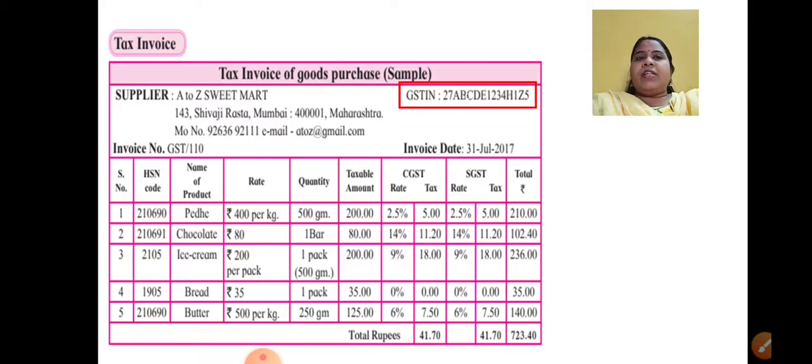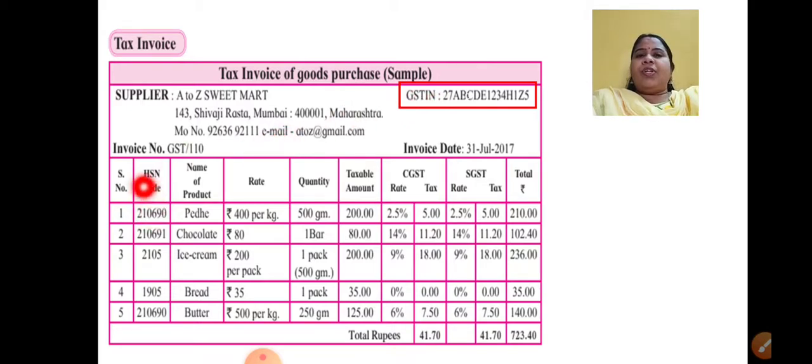Now see, in a tax invoice, what are the things that we have to mention? A supplier address. Whoever is supplying, that person's address has to be mentioned here. Mobile number, email ID. Now invoice number. Invoice number means actually the bill number, the GST bill number. Okay. Invoice date. Now this is a new term, GSTIN number. This I will explain in detail, don't worry.